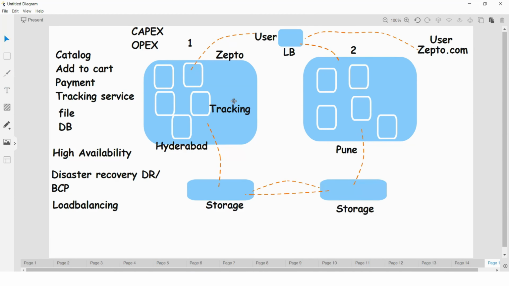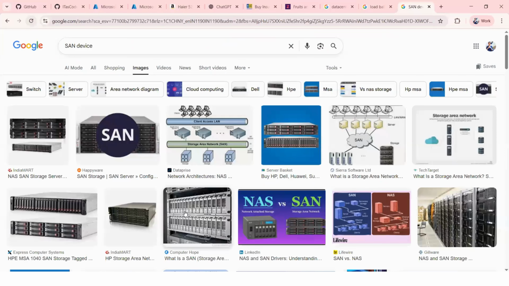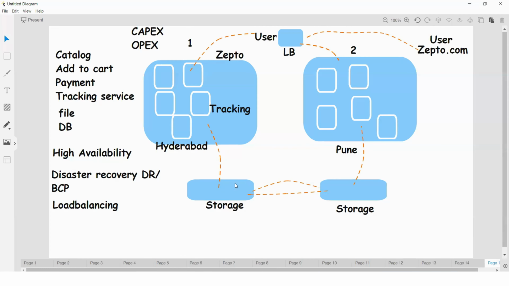We need CapEx as well as OPEX, because first you need to purchase the devices, SAN boxes or NAS boxes, simply storage boxes, and after that someone should manage these devices, the storage admins. Also, I would like to replicate this data across the globe.